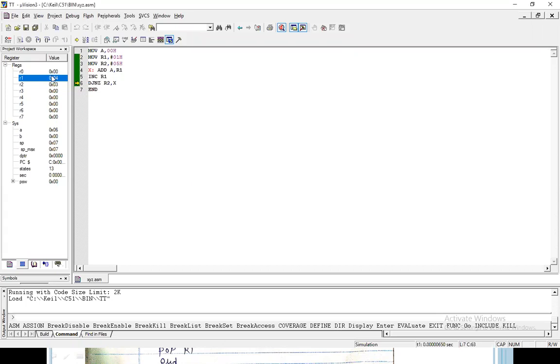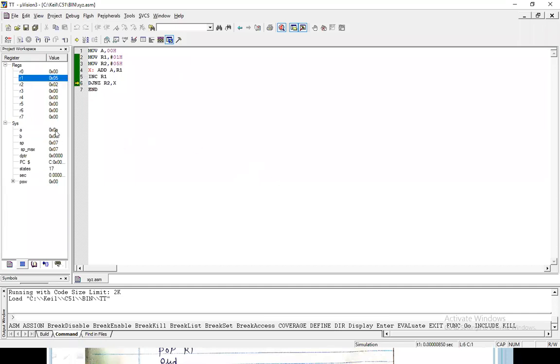Decrement R2 means R2 becomes 2. Then the value of R2 is not 0, so it will go to the jump again. The value of A is 6 and R1 is 4. 6 plus 4 becomes 10, but in hex code 10 becomes A. So increment R1, and R1 becomes 5.